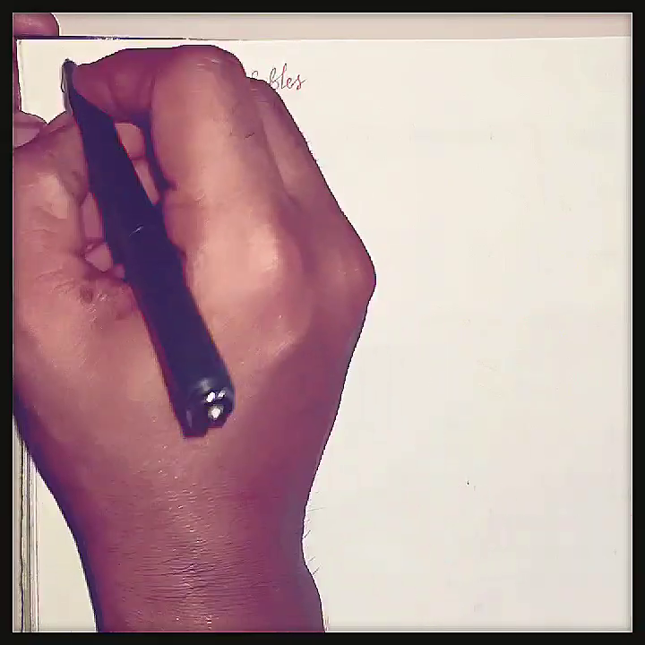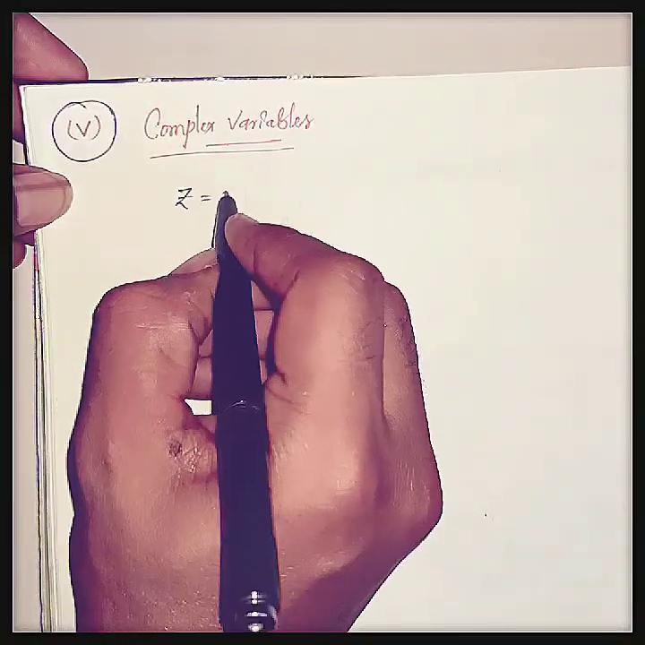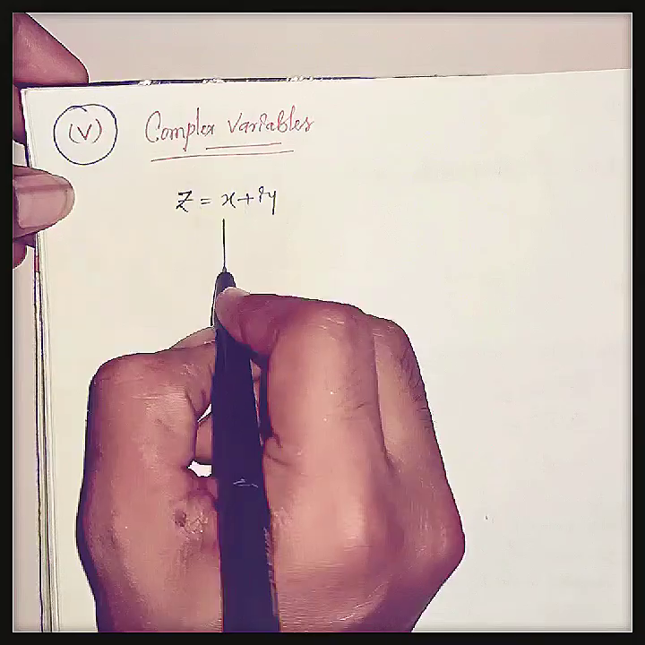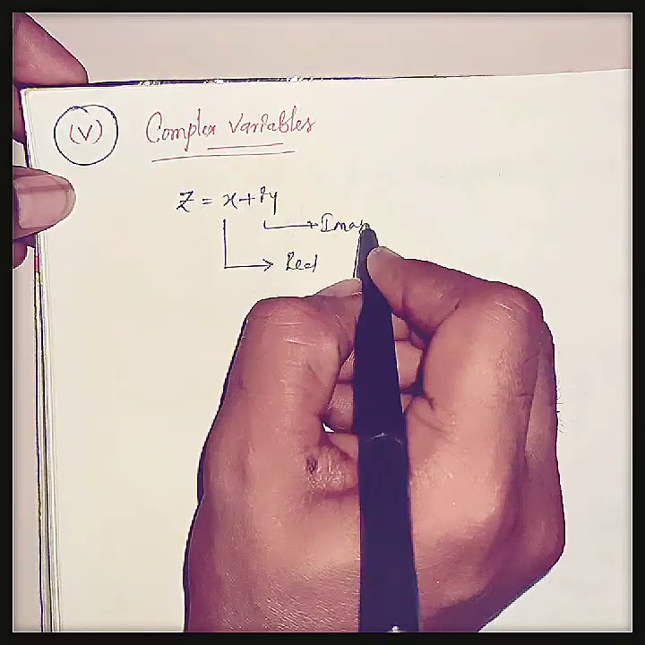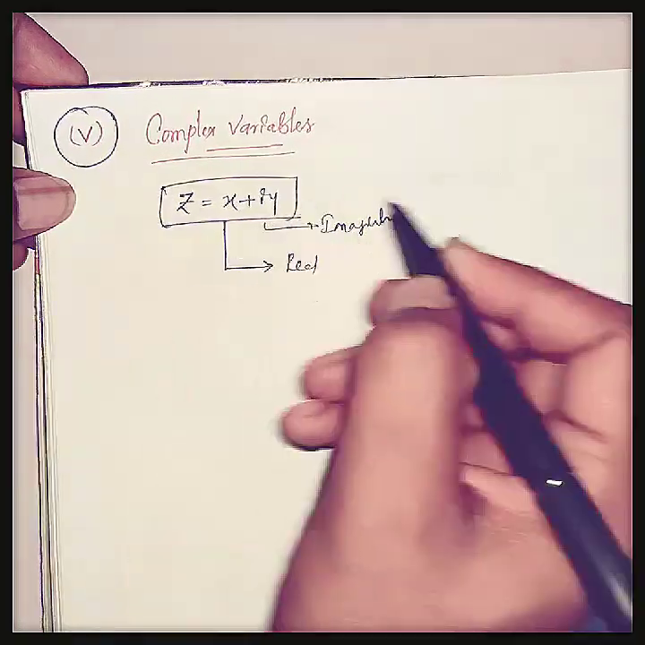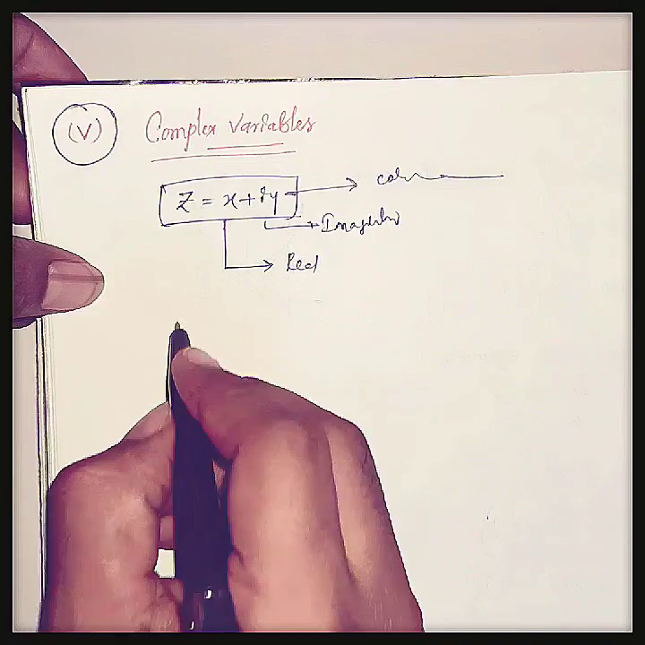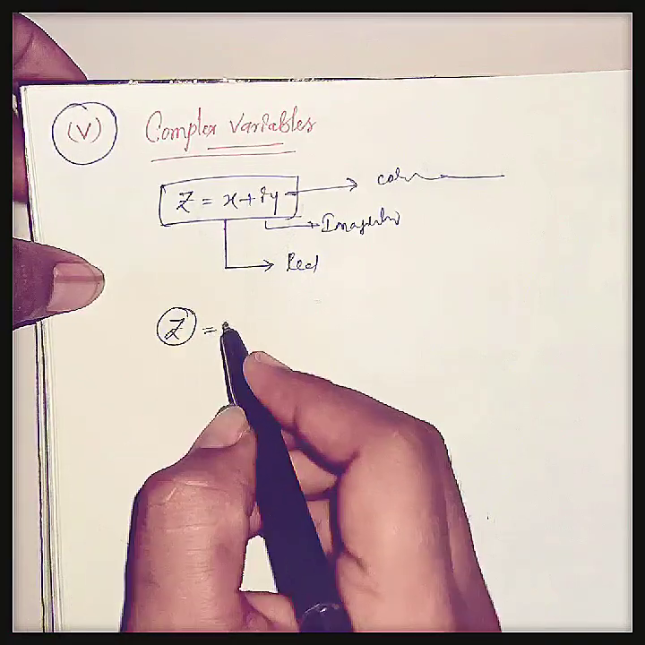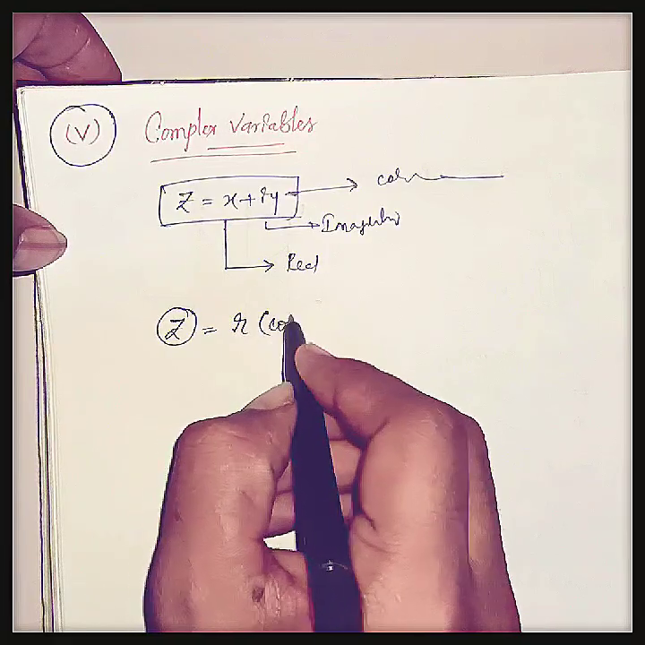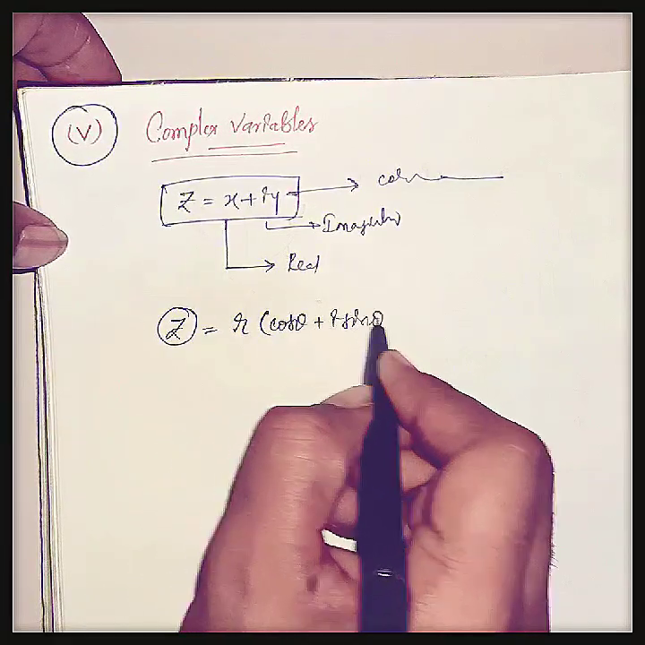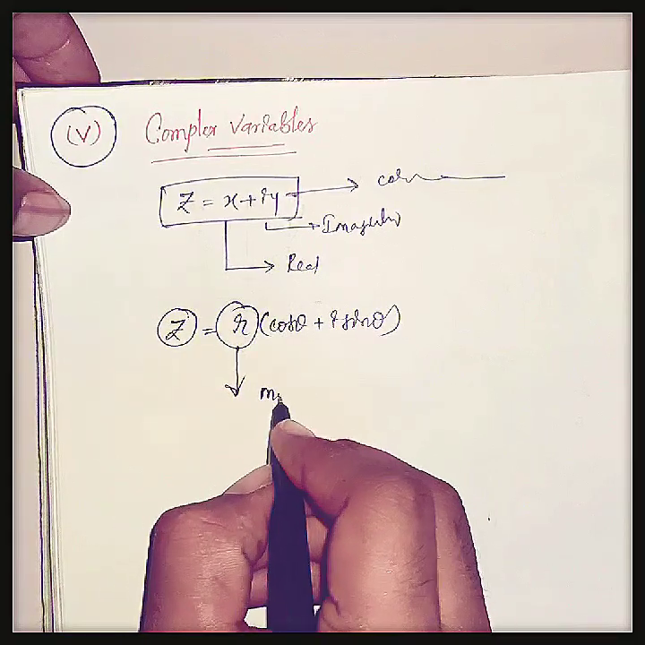And the next concept is complex variables. Here the complex form is z equal to x plus iy. Here x is the real term and y is the imaginary term. Okay, this is the complex variable in Cartesian coordinate form. And if we write in polar coordinate form, we should write like this: r into cos theta plus i sin theta. Okay, here r is nothing but the modulus.